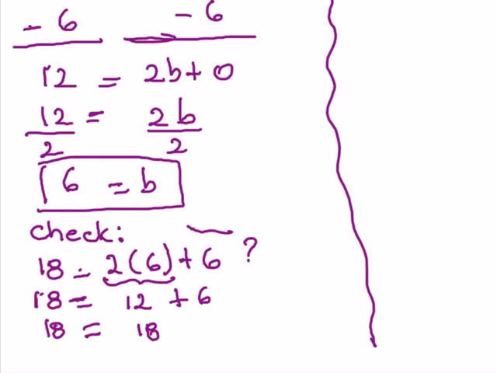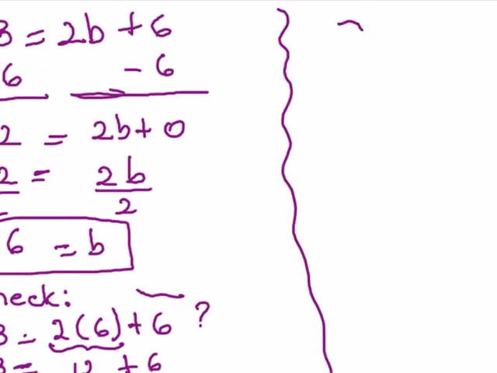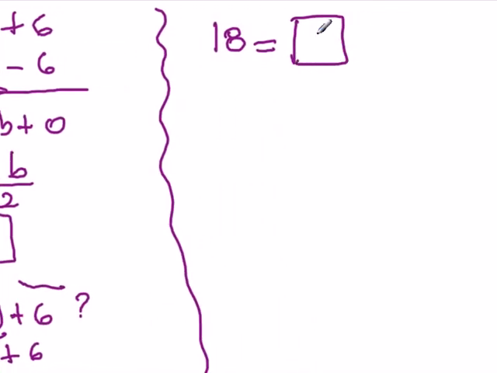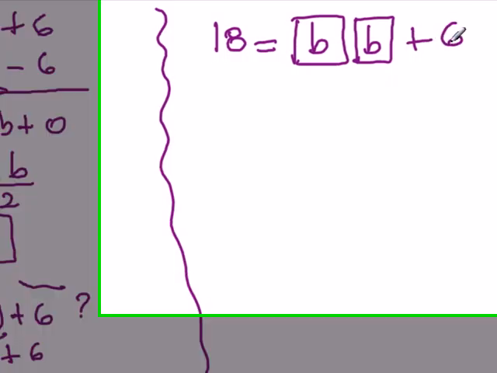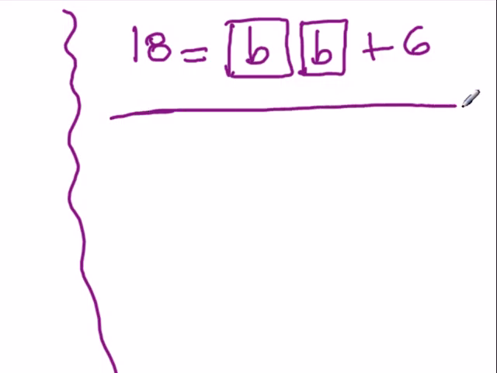Now, how about solving it visually? 18, so we have the number 18. Is that going to equal 2 times b? In this case, we're going to represent the b with a box. So each box represents a b. And then add to that the quantity of 6. So think of this as being a scale where the 18 is balanced with 2 b's and 6.